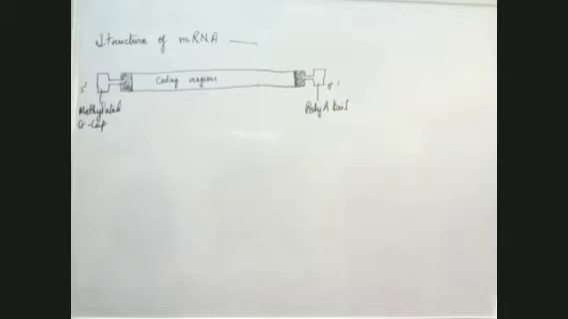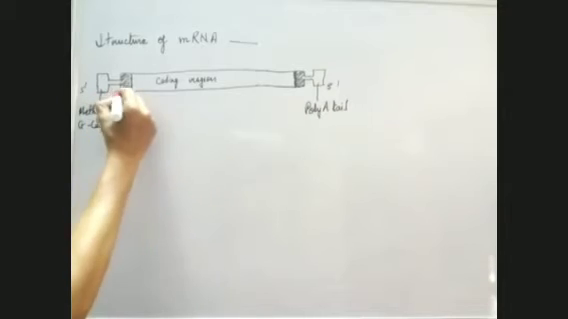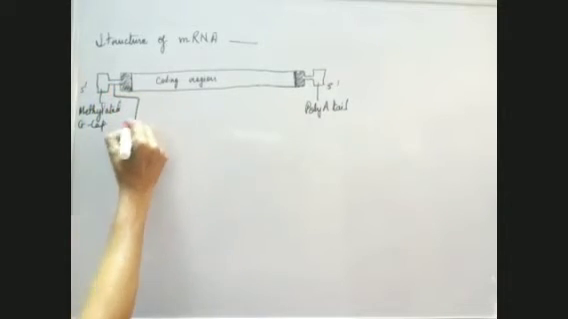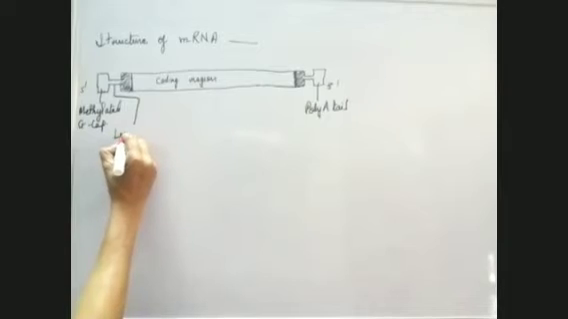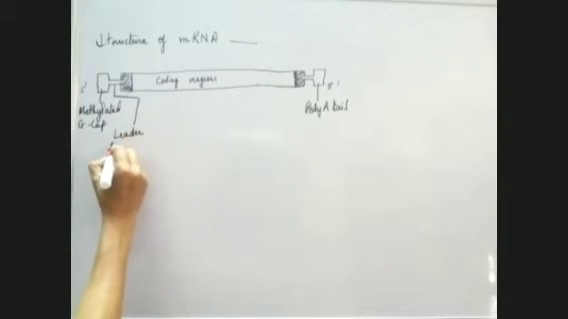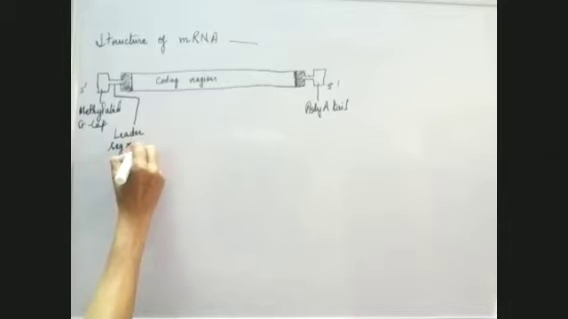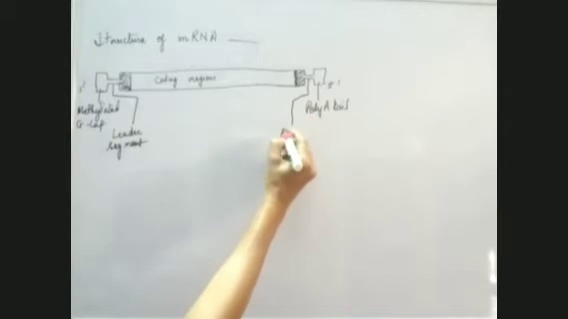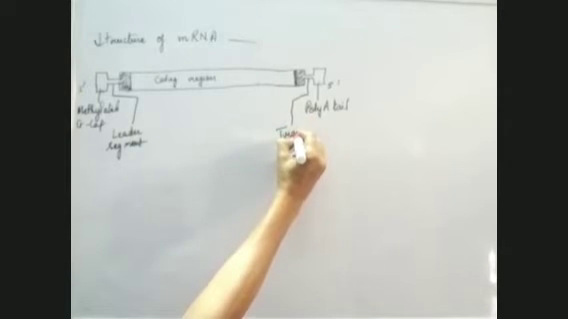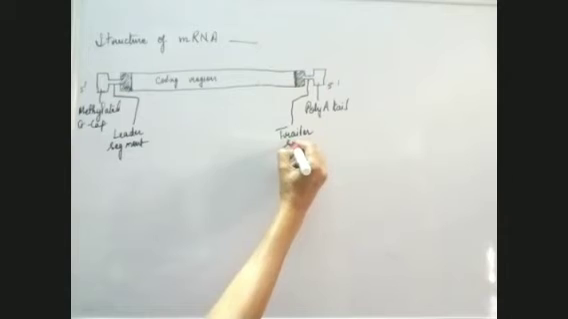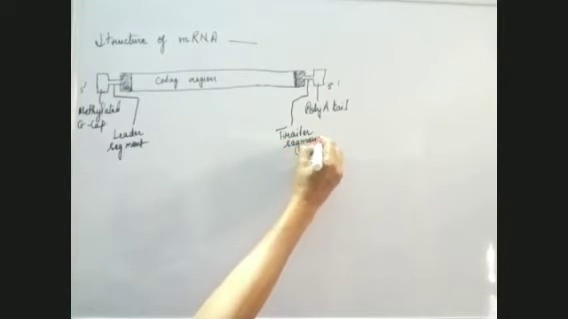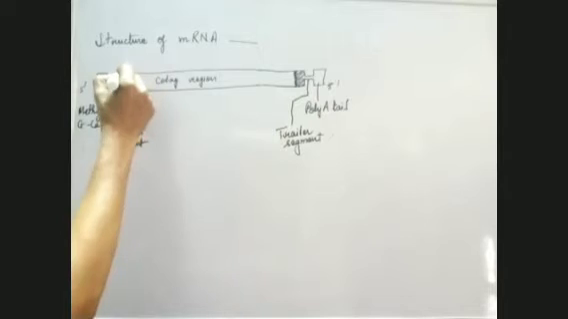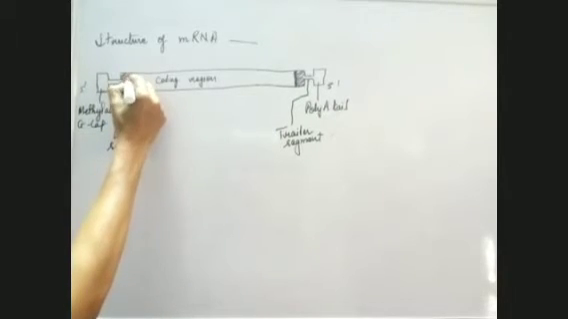Now here, the first segment is the leader segment, and the last one is the trailer segment. So this segment which is here is the leader segment, and this region is the trailer segment. Both are non-coding sequences. Then we have this dark structure, and that side also a dark structure.